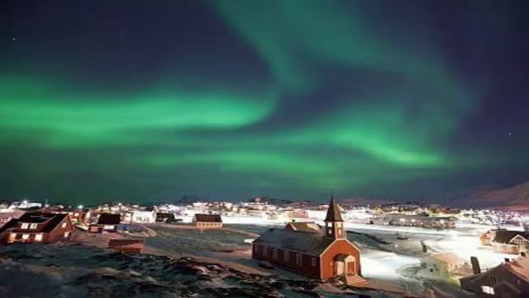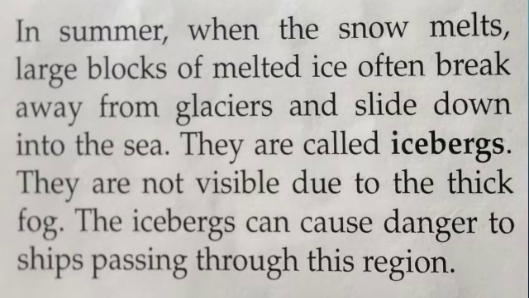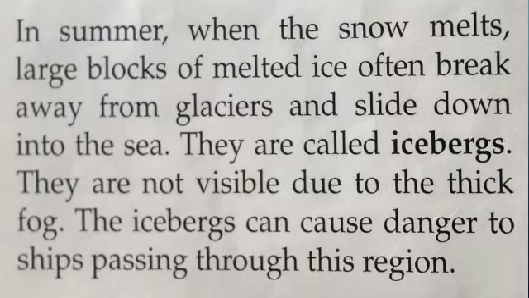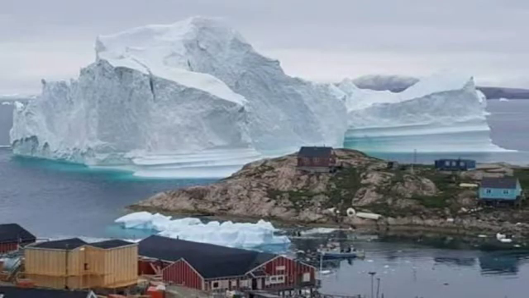In summer, when the snow starts melting, large blocks of melted ice often break away from the large glaciers and slide down into the sea.